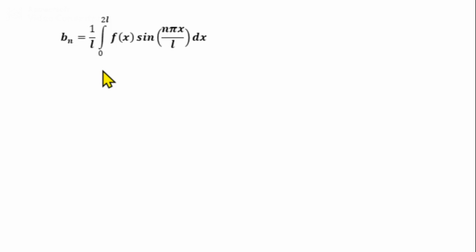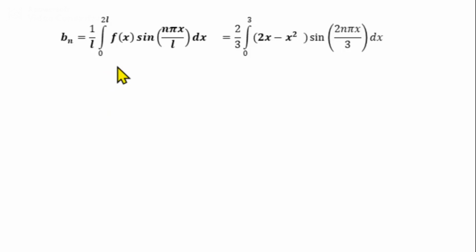Similarly, we will find the value of bn. The bn formula is 1/L integral from 0 to 2L f(x) sin(nπx/L) dx, and then we substitute for L and f(x). So 2/3 integral from 0 to 3 of (2x − x²) sin(2nπx/3) dx. We integrate this by taking u equal to 2x − x² and v equal to sin(2nπx/3). We get bn equal to 3/(nπ).